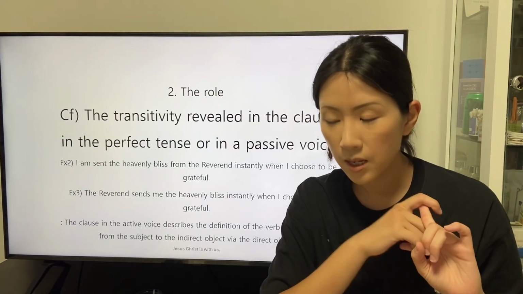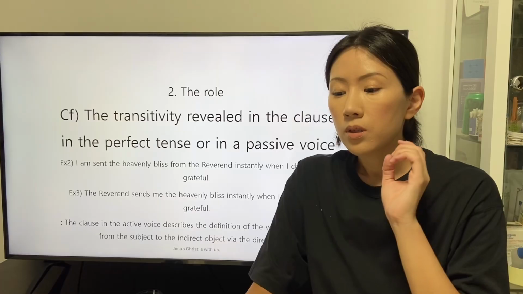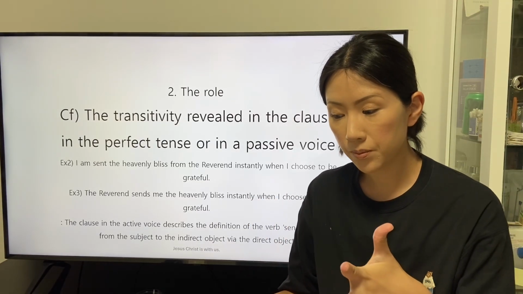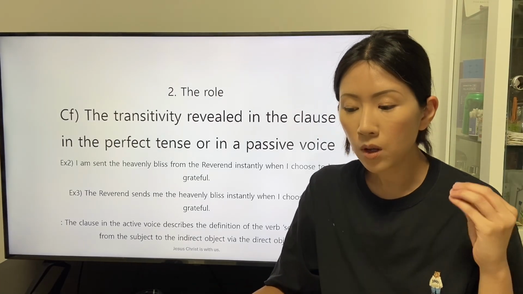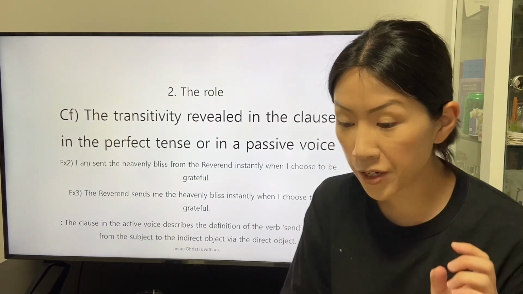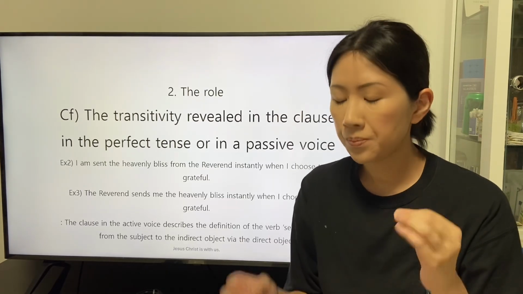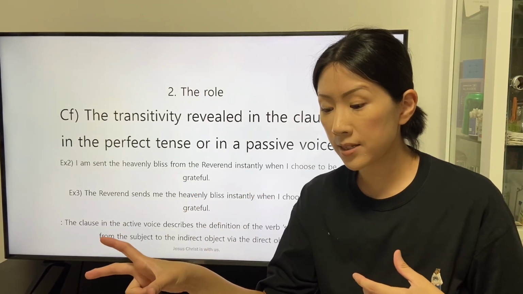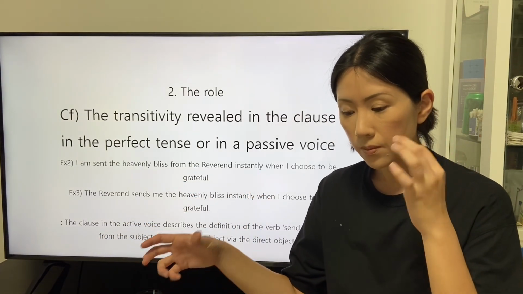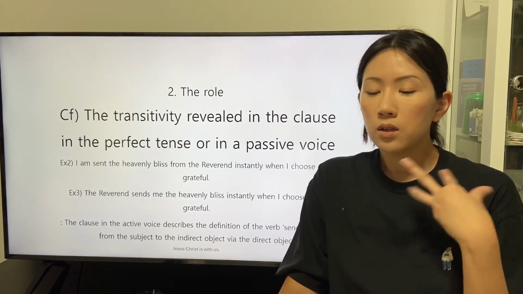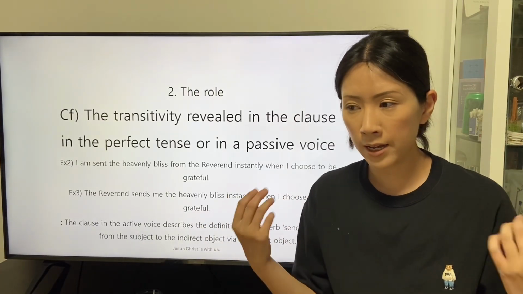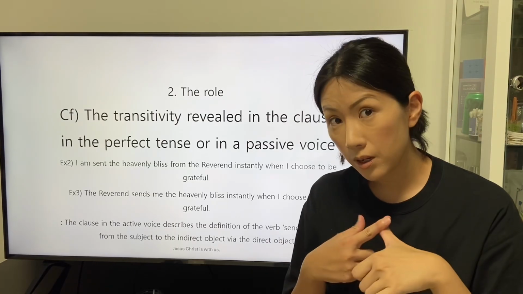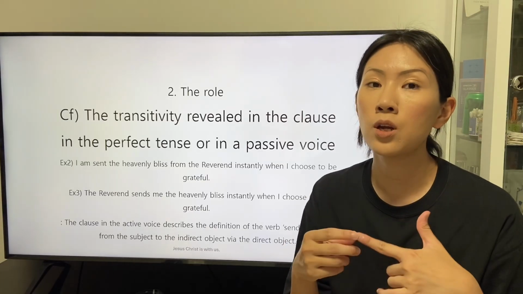To clarify that the conveyance of the definition that the transitive verb conveys is constant from the subject to the direct object, the speaker states the indirect object described by the be verb and the past participle is an adjective.